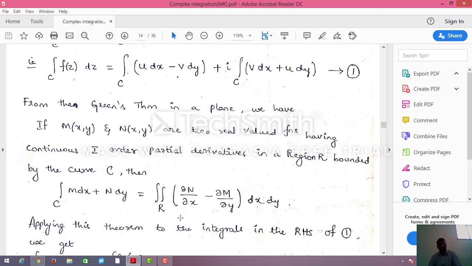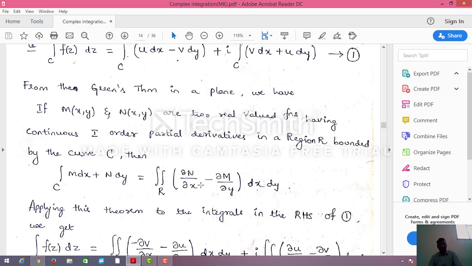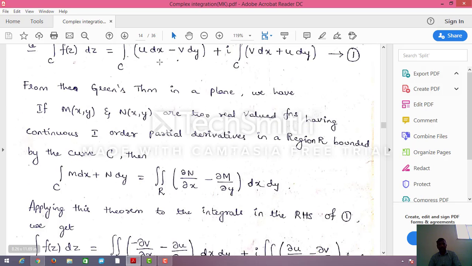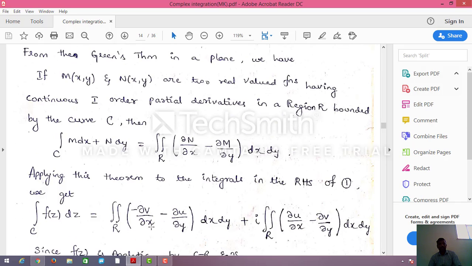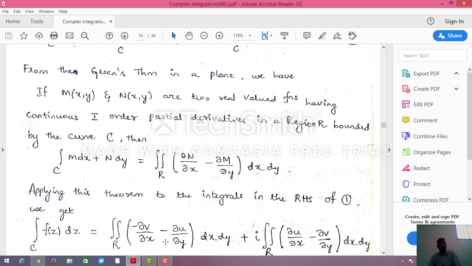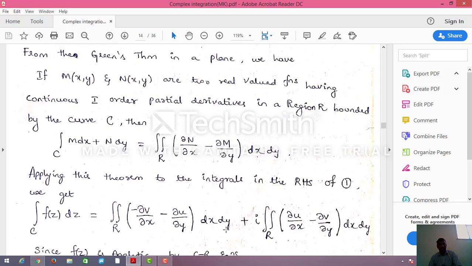If you apply this Green's theorem formula to the integration of f of z dz, here u dx minus v dy, what will you get? N is nothing but minus v, so minus dou v by dou x minus dou u by dou y, since M is nothing but u, dx dy.